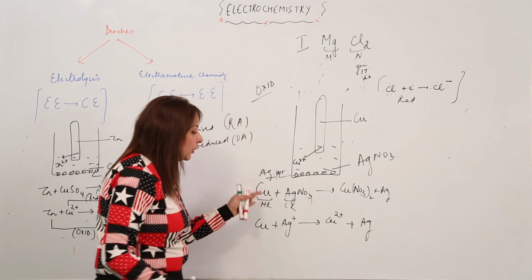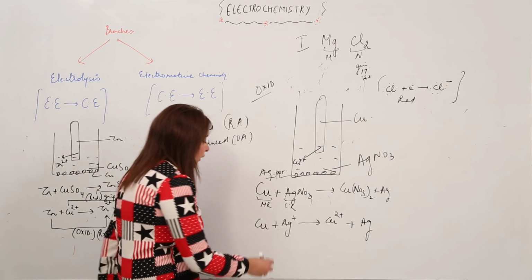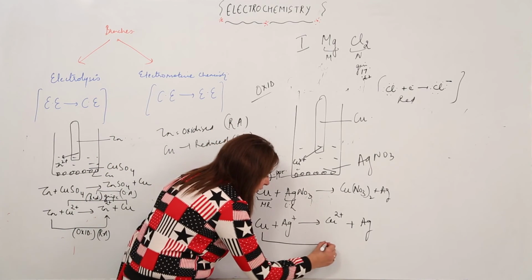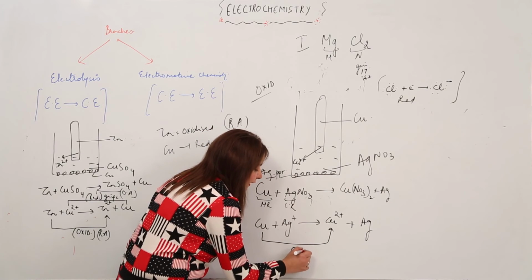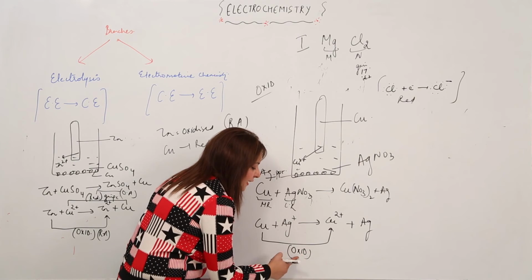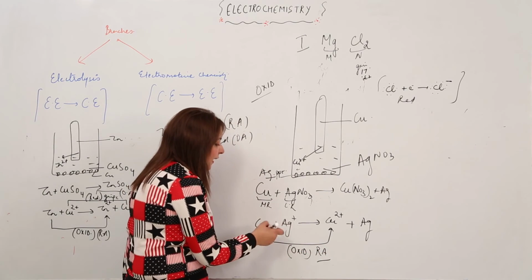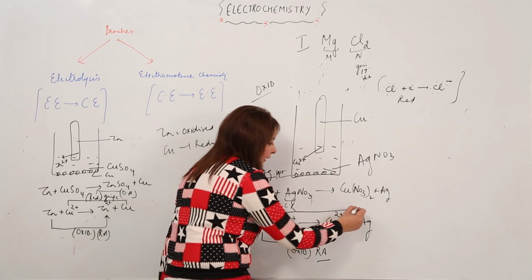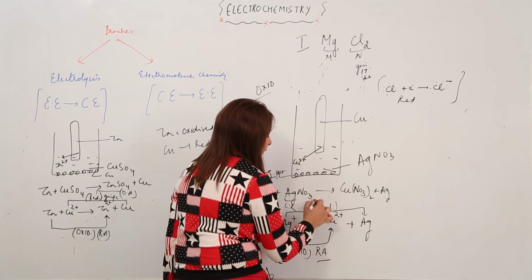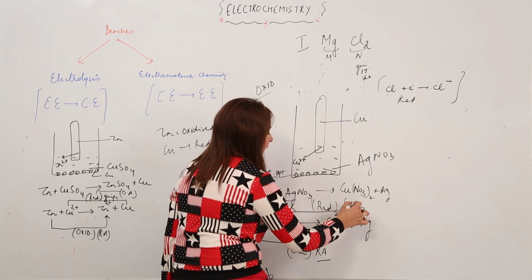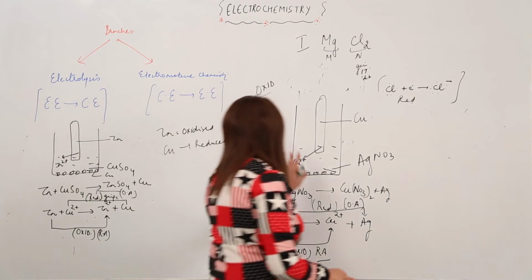Right? So which substance is getting oxidized or reduced? You can see that Cu is losing 2 electrons and forming Cu 2 positive. That means loss of electron, that is oxidation. A substance getting oxidized is a reducing agent, right? Similarly, Ag positive is getting converted into Ag. That means gain of electron, reduction. A substance getting reduced is an oxidizing agent. So I think you're clear with this example.